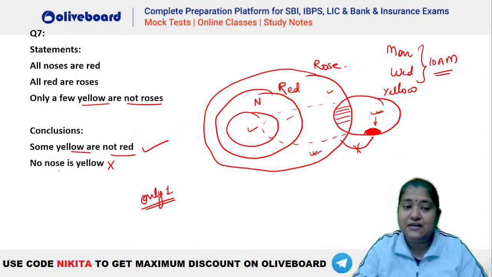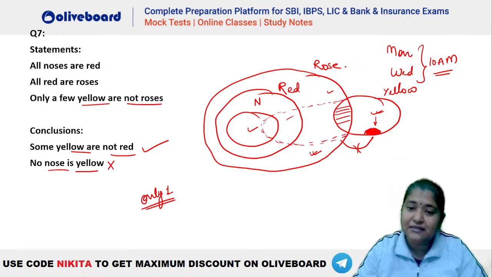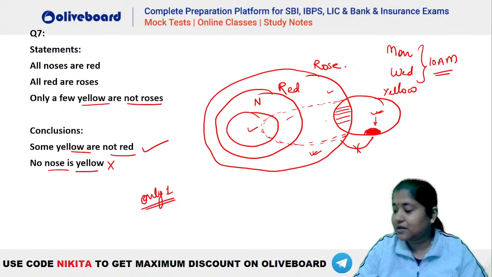Here what we are saying is no nose is yellow. No nose is yellow means that nose and yellow should not be apart ever. But that is not a definite conclusion. Why? Because we could have taken a possibility diagram like this as well, isn't it? Look, what is the meaning of a possibility diagram, guys?